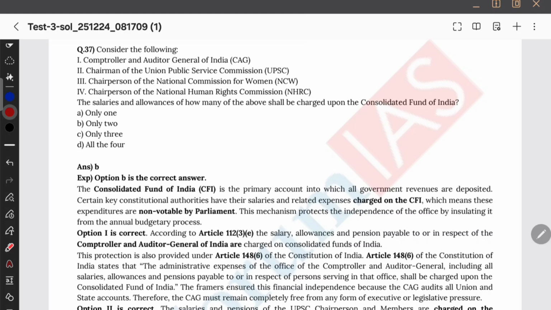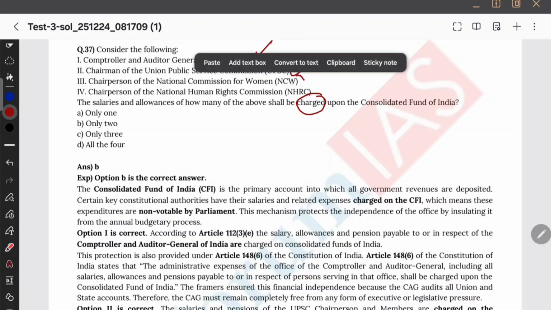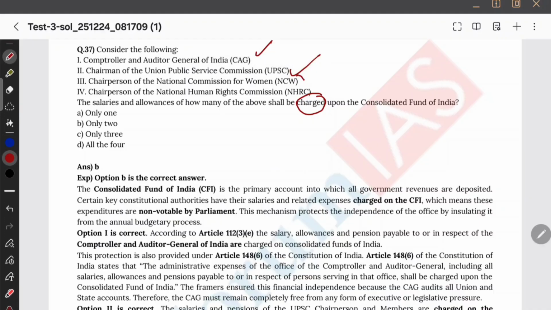Anyways, CAG, UPSC, NCW, and NHRC. The salaries and allowances are charged upon the Consolidated Fund of India. Okay, charged upon CFI. किसका charge होगा जो constitutional bodies हो. So UPSC is a constitutional body. CAG is a constitutional body. Oh, all four? No. NCW. क्या NCW constitutional है? I haven't studied it in the constitutional actually. वहाँ पे मैंने सिर्फ SC, ST, BC देखा.